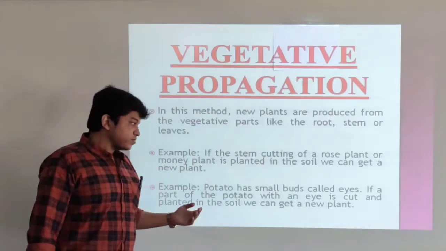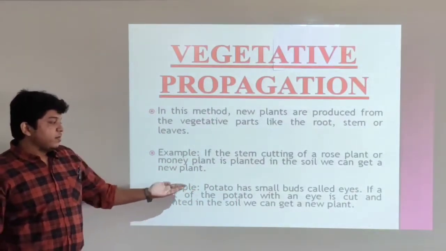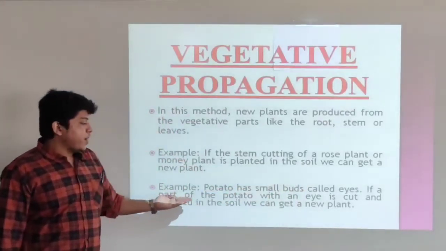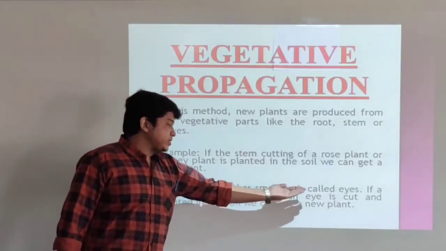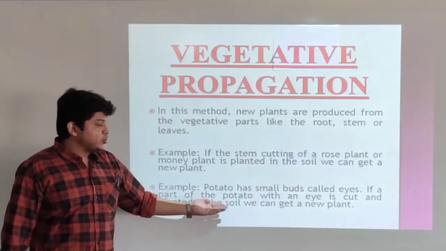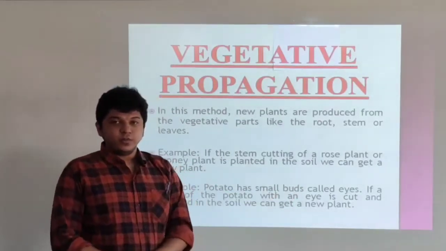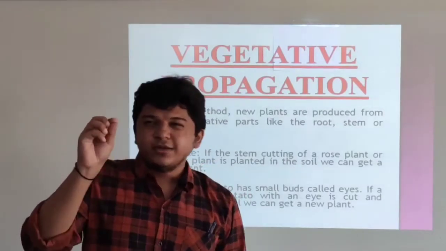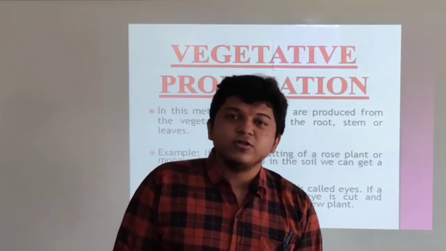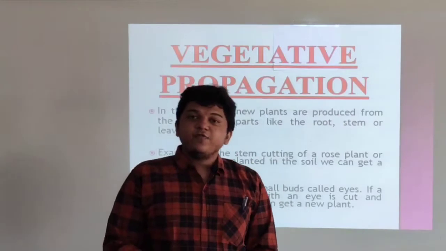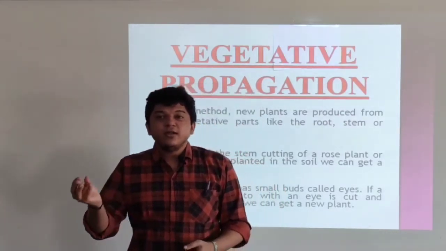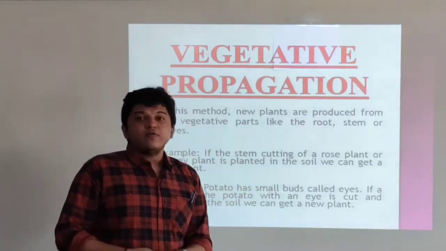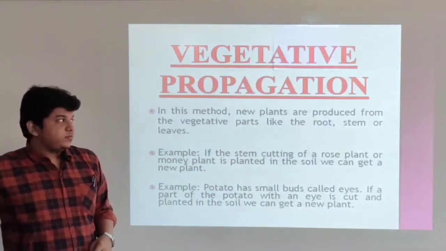The rose plant and money plant are examples which use the stem cutting to produce a new plant. The second example is the potato, which has small buds called eyes. If a part of the potato with an eye is cut and planted in the soil, we can get a new plant. You might have seen at home that a potato has some eyes, some buds on its surface, and if you cut that bud and plant it in the soil, you can get a new potato plant. Now we will see the images of these.